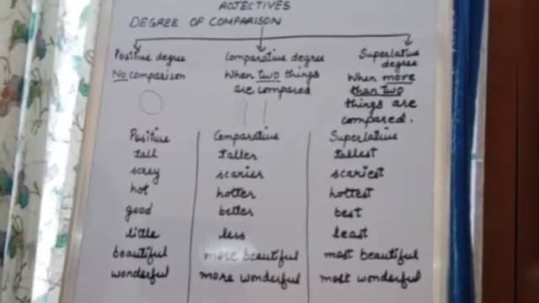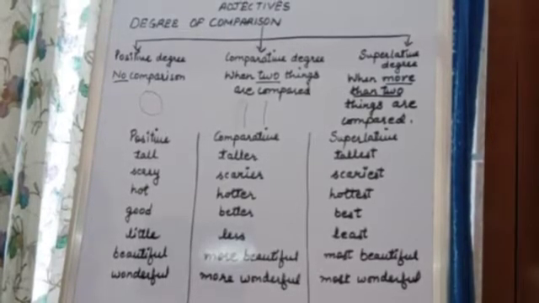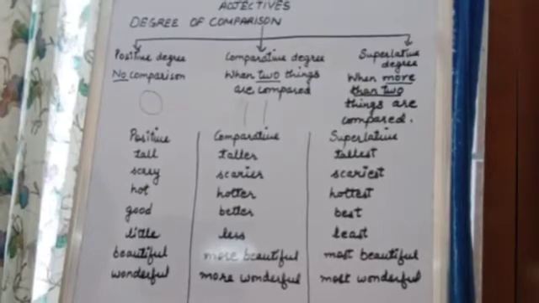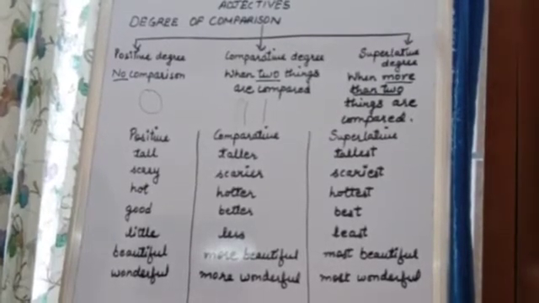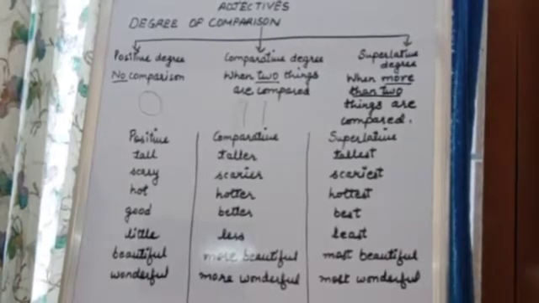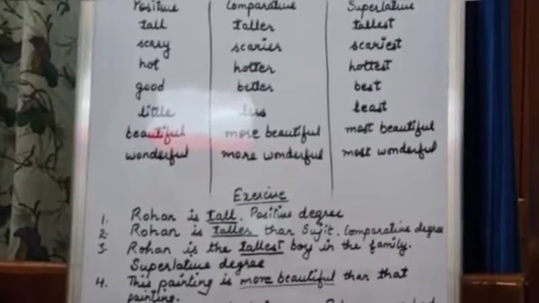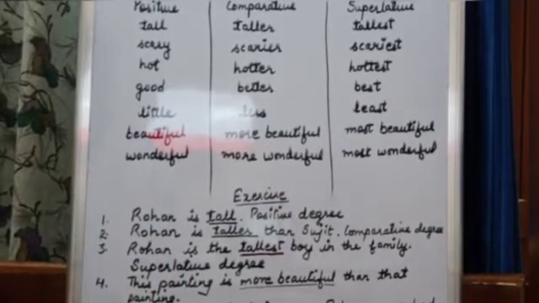Powerful, more powerful and most powerful. Okay, so you can search more adjectives and more degrees of comparison in Google also, and the rest is given in your book. So class, let's do one exercise based on the degree of comparison.